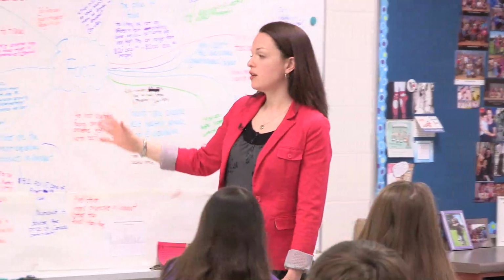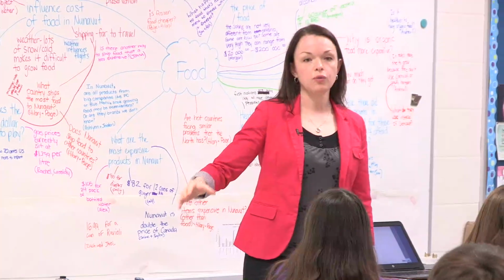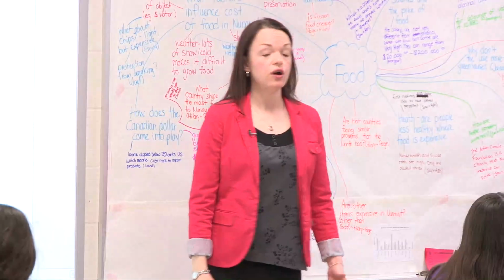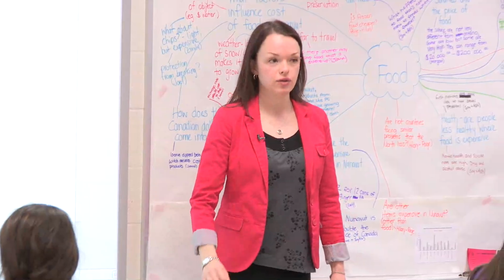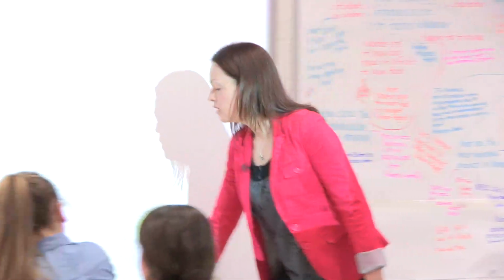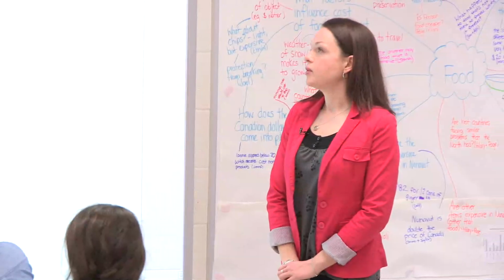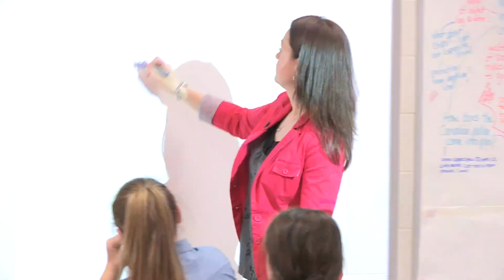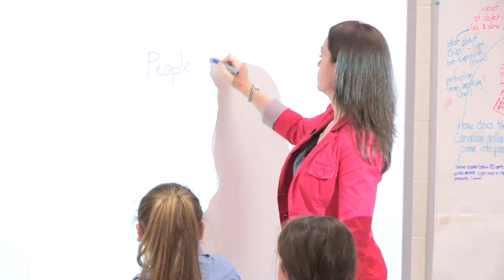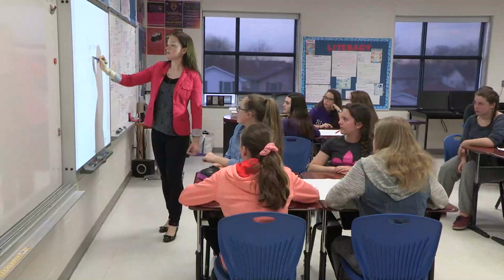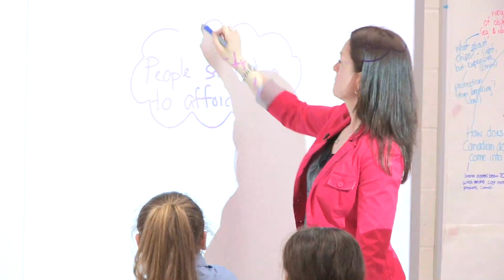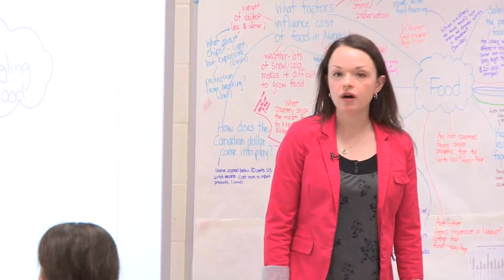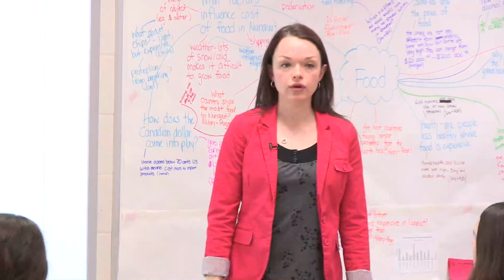And so today we're going to take that knowledge and go a step further and look at what causes some of those things to happen. I know you know about using causal models, but I'm going to add another layer to it today, something new. So I'm going to use people struggling to afford food. That's going to be my topic. And I'm going to ask you the question, what do you think causes people to struggle to afford to buy food?